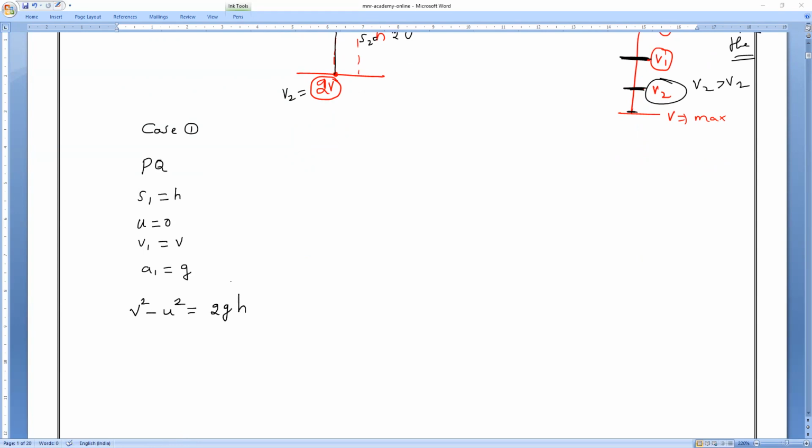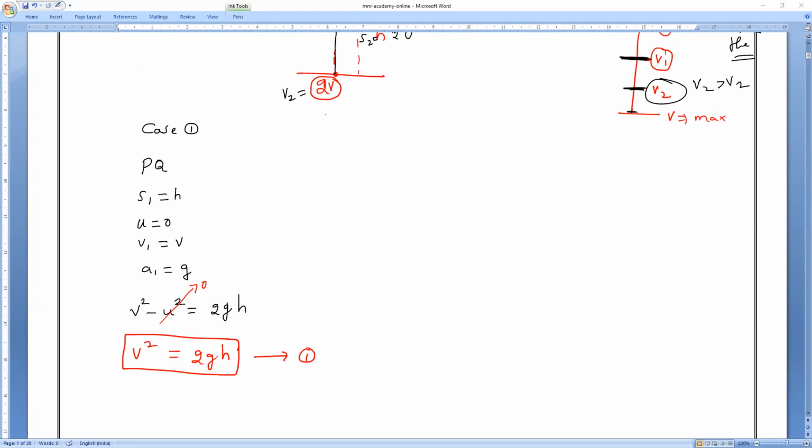We all know that the initial velocity is 0. So V squared equals 2gh. Am I right or wrong? Let me take this as equation number 1. Any problem for anybody? I want to know.